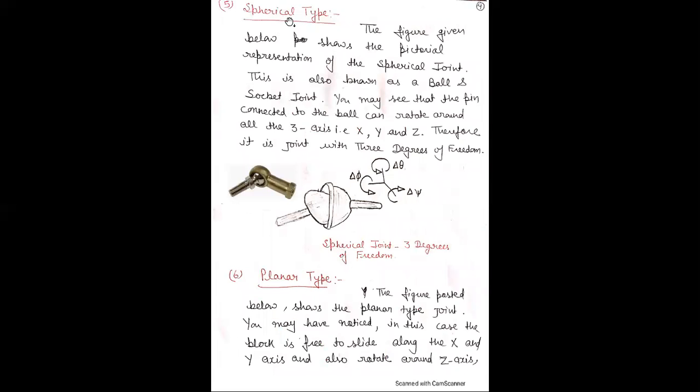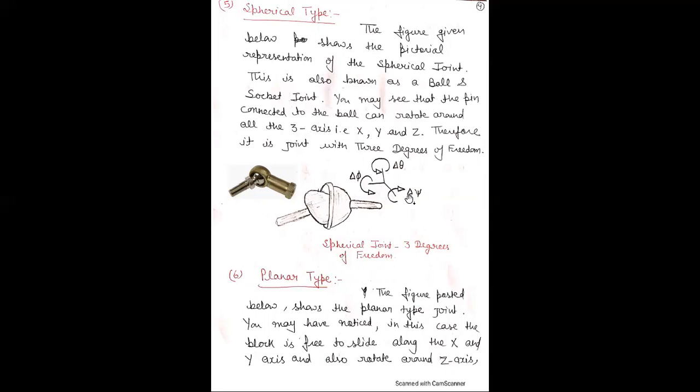Next is spherical. From the name, it is clear that the body can easily rotate about all 3 axes, like x, y, z. Therefore, the body has 3 degrees of freedom. This is the pictorial representation of the spherical type.